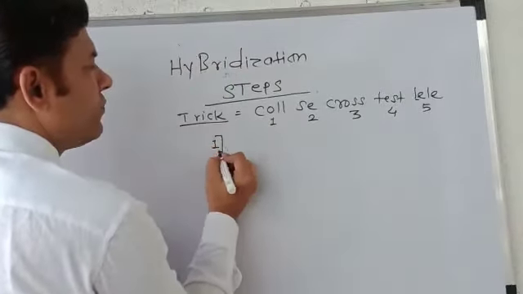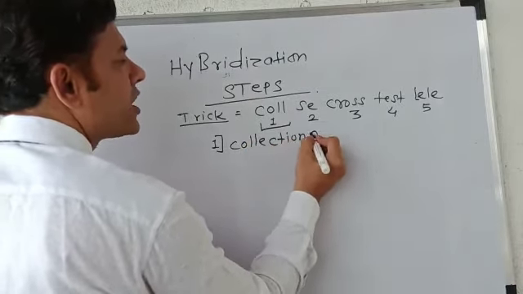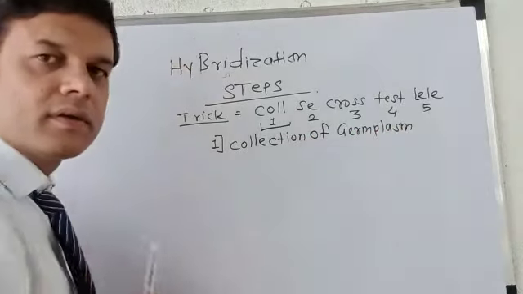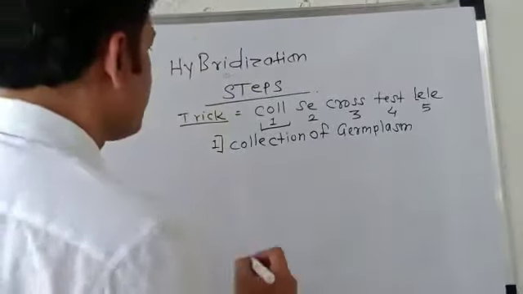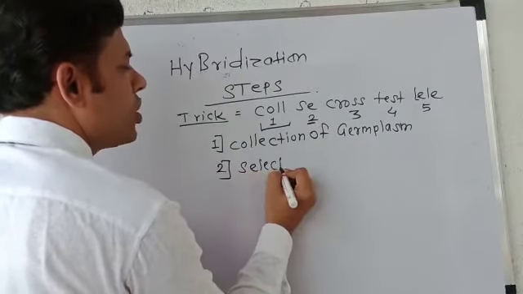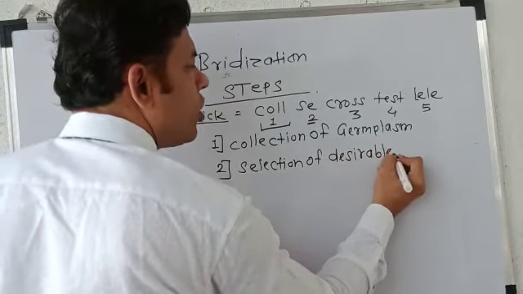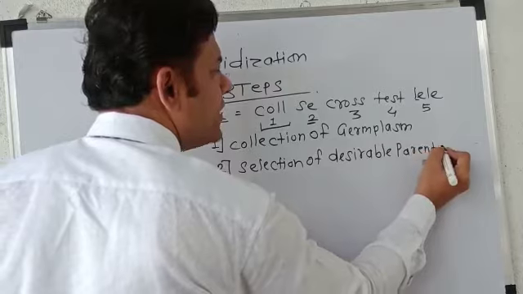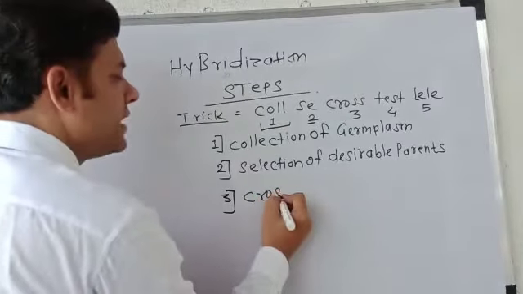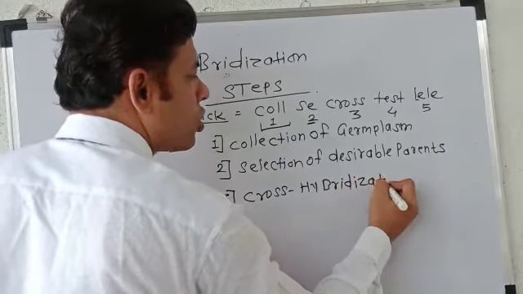Let's take the first step. First step means कल, मतलब collection. The first step is collection of germplasm. दूसरा step से मतलब selection. Selection of desirable parents. थर्ड स्टेप क्रॉस, मतलब जो पेरेंट सिलेक्ट किए, क्रॉस हाइब्रिडाइजेशन. First we will write all the steps, then we will explain cross hybridization.